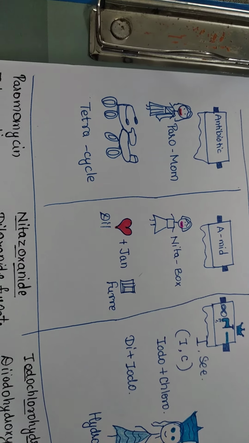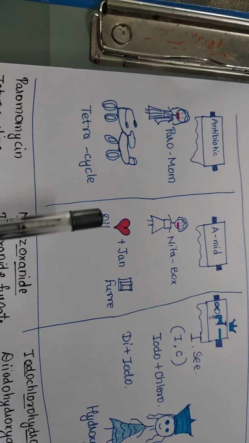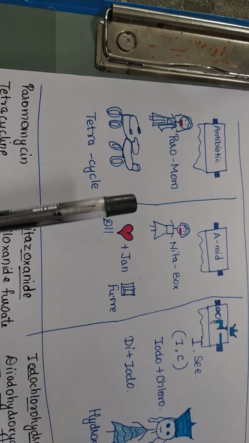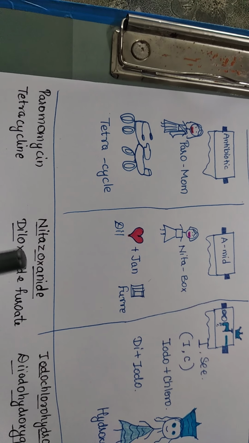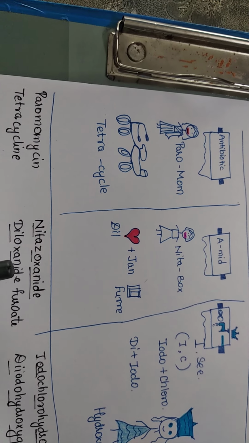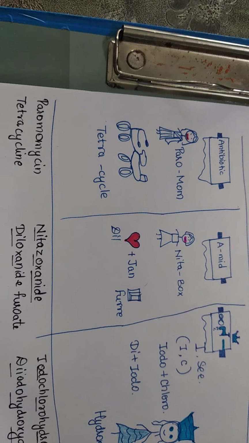So Neeta box is nitazoxanide and Dilojan Furre is diloxanide. Jan or Jan is Zan. Diloxanide and Furre is furoate. So the drugs are these.